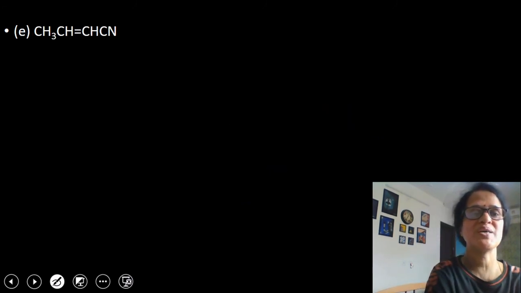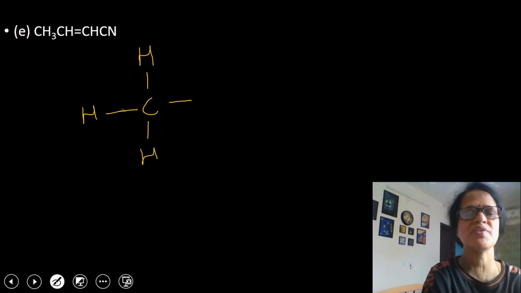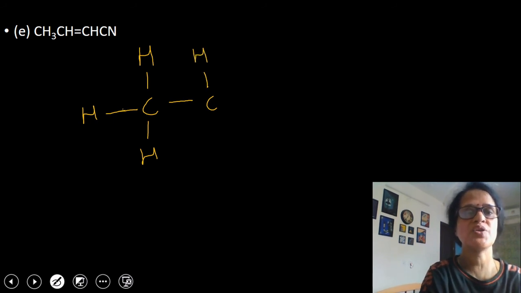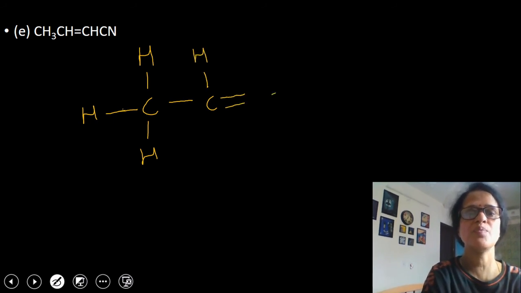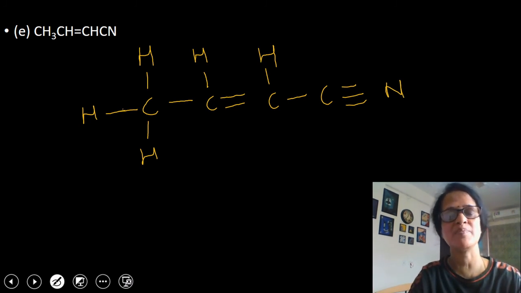One more compound. So again, I'll write in an expanded form CH3, like this so that it will become easy for you to understand. And if you understand this trick, it will become very easy for you to predict hybridization within seconds. CH3CH, double bond CH, single bond C, triple bond. And just now I told you that in cyanide there is a triple bond present between carbon and nitrogen.